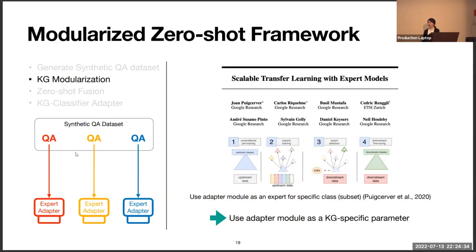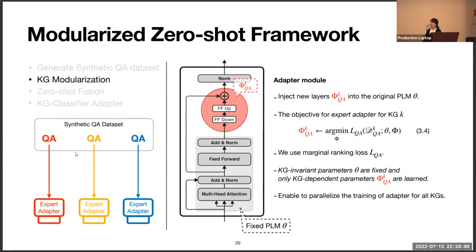To utilize the synthetic QA dataset without any loss of its intrinsic knowledge, we use the adapter module, which is used as the expert adapter in recent works. In this paper, we use the adapter module as a KG-specific parameter. So we add the adapter layer into the transformer block. During training, we only train the parameters of the adapter. Therefore, we can parallelize the training of the adapters for all KGs.